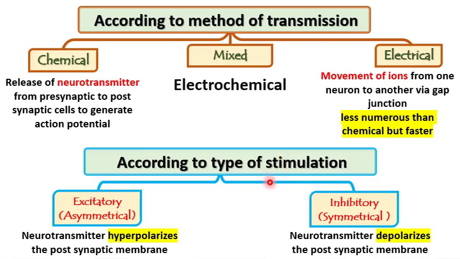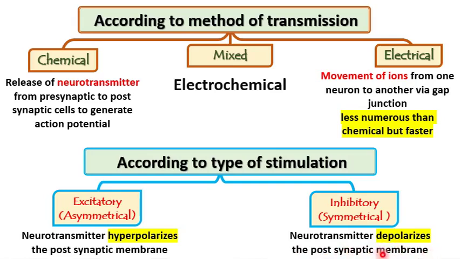There is a third type of differentiation, or there are two types of synapses, but this time according to the type of stimulation. Stimulation may be excitatory or inhibitory. Excitatory means the neurotransmitter hyperpolarizes the postsynaptic membrane, while inhibitory means that the neurotransmitter depolarizes the postsynaptic membrane.